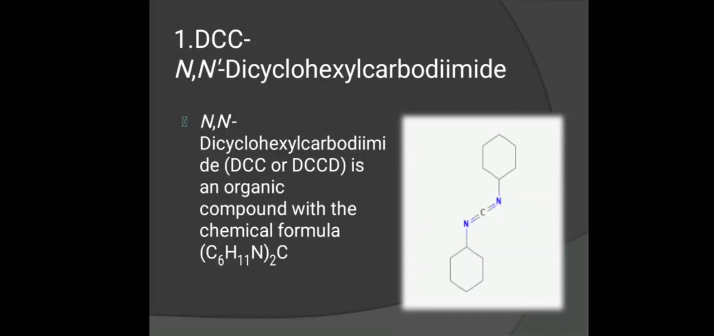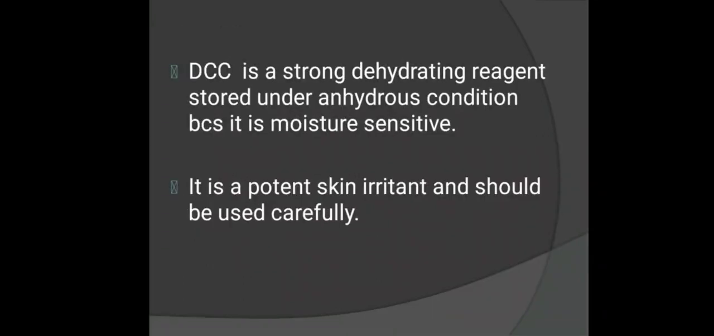The first reagent is DCC, that is N,N'-dicyclohexylcarbodiimide. Just look at the structure: both cyclohexane rings are attached to the two nitrogen atoms. Its molecular formula is C13H22N2. You can see in the structure that both cyclohexane rings attach to two nitrogen atoms, and those two nitrogen atoms are double bonded to the central carbon atom.